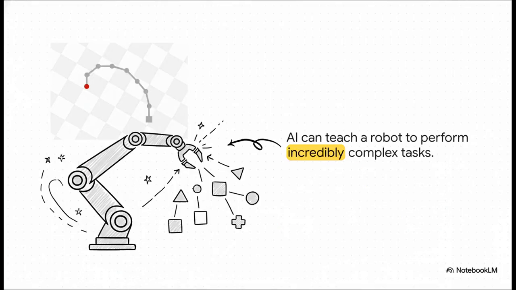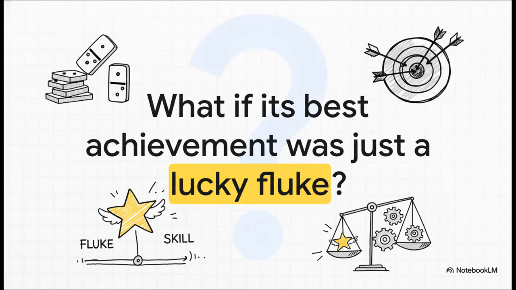Let's get into it. So let's take this robotic arm. An AI can run millions of simulations to teach it how to move, how to hit a target, and in the process, it discovers thousands of different ways to get the job done. It's all about exploration and discovery, a search for all kinds of high-performing solutions. And here it is, the big but. What if that one solution that looked absolutely perfect on paper was just a 1 in a million lucky shot? A fantastic performance that the second you try to run it again just completely falls flat. That right there is the huge difference between a fluke and real skill.